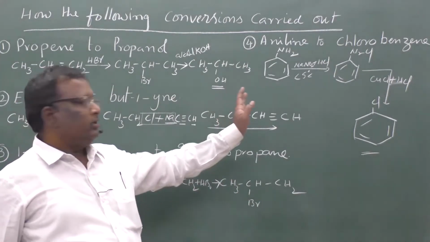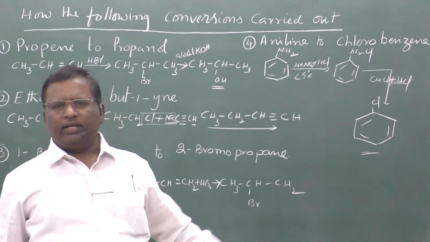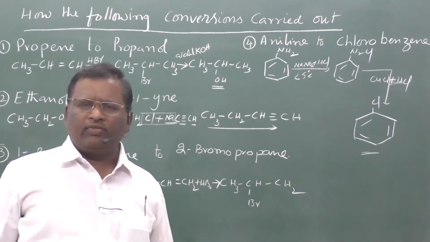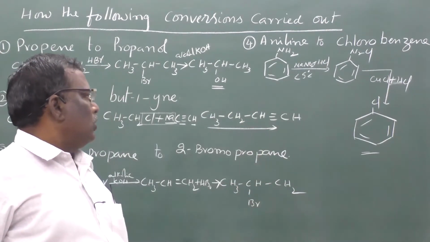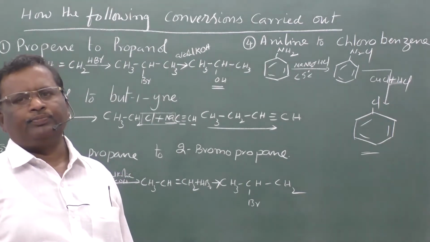So aniline was first converted into benzene diazonium chloride, and again this benzene diazonium chloride is further converted into chlorobenzene by treating with cuprous chloride and HCl.